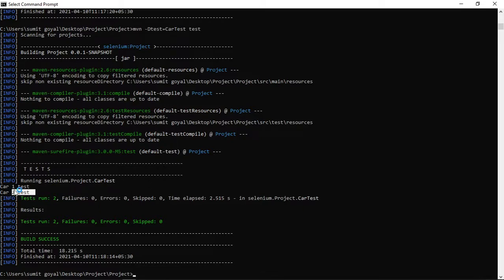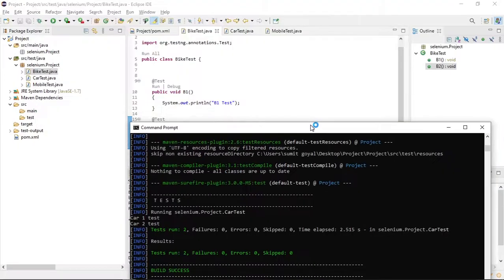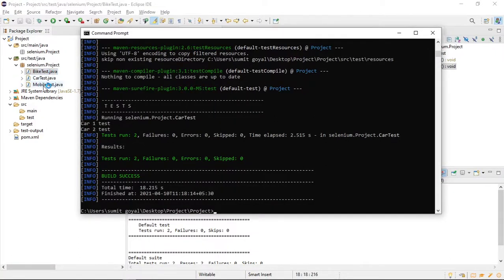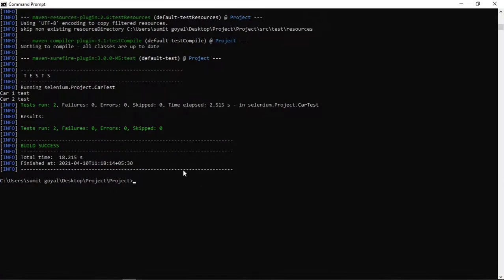What if I want to run, suppose, bike and car but not mobile? As I remember, you can provide a comma, and then provide bike test. This is the class name I am providing here. I need to run only these two classes at a time. If I hit enter, let us see what it should execute.